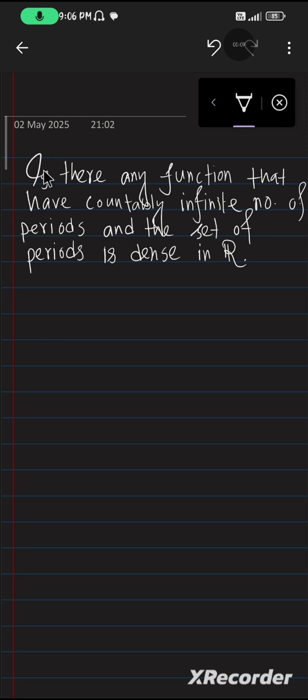So the question is: is there any function that has countably infinitely many periods, where the set of periods is dense in R? Can we find any function that satisfies this property? So let us see.